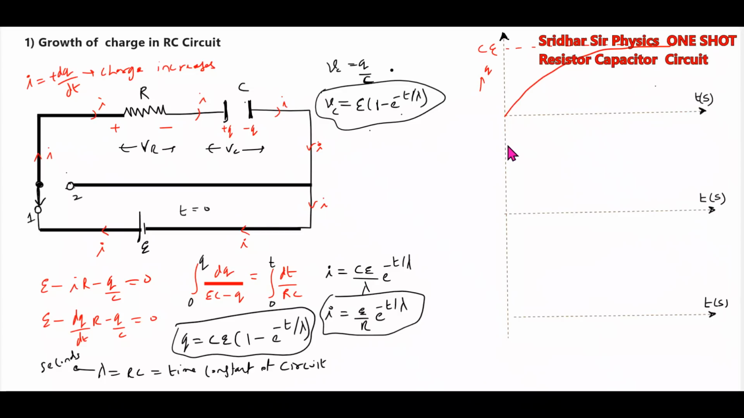Then the expression for current, the expression for voltage across the capacitor will be like this. And the current will be decreasing, exponentially it will decrease. So what is the time constant? Time taken for the charge